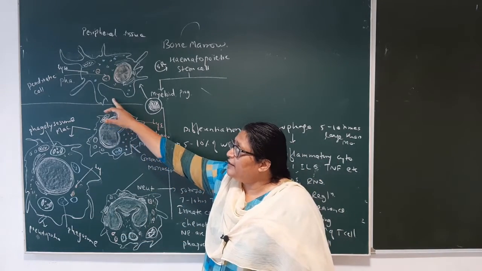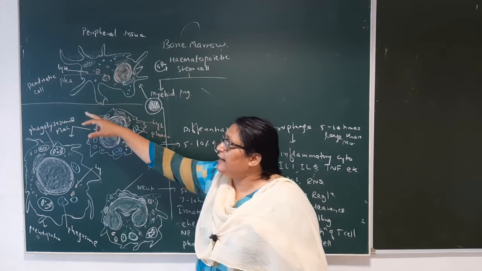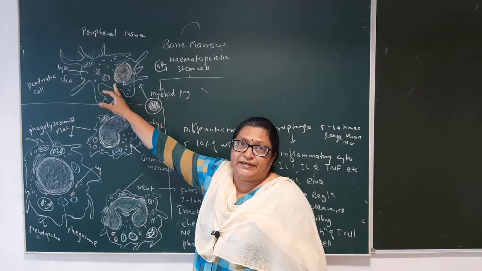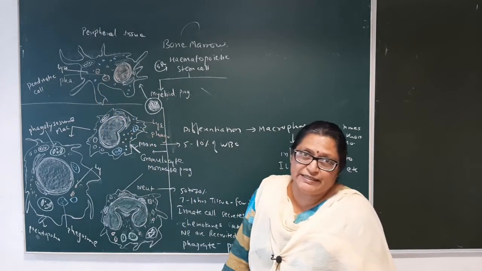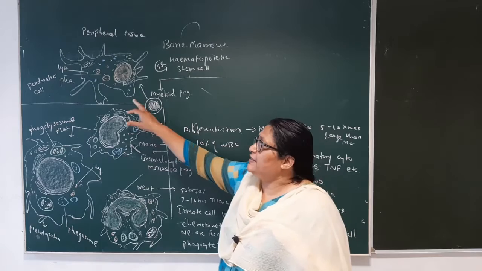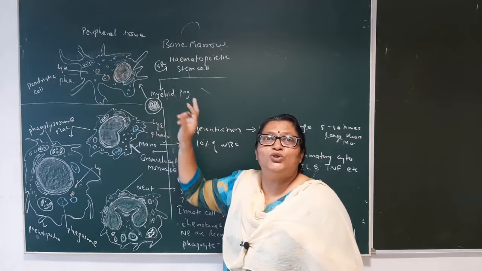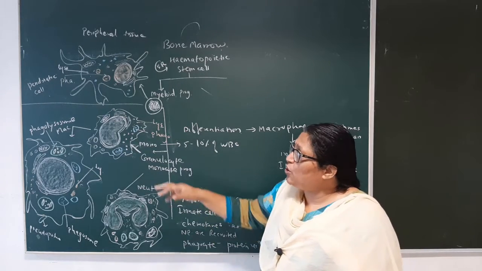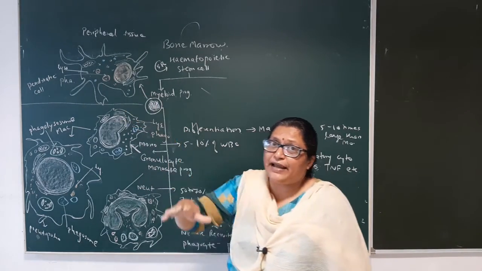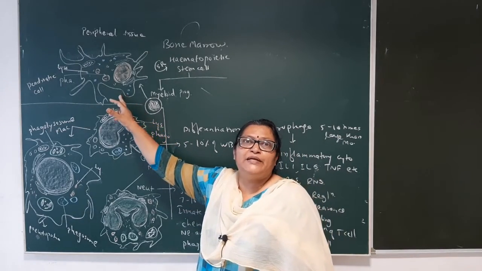Once it enters the skin, these dendritic cells phagocytose it, process it, produce a phagosome, and this dendritic cell, with that antigen, then goes towards the T cell. So when this dendritic cell carries the antigen, it is also called an antigen presenting cell.